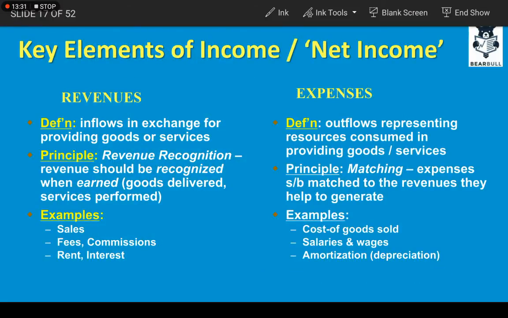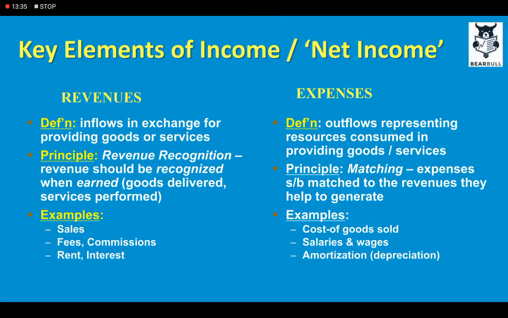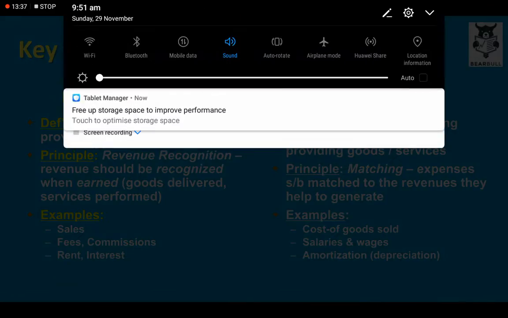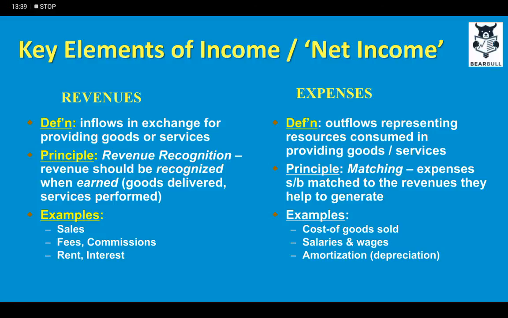Let's talk about the key elements of the income statement. First of all, we list the revenues. What is the definition of revenue? Revenue is inflows in exchange for providing goods or services.